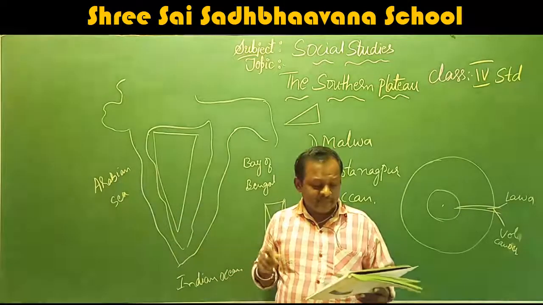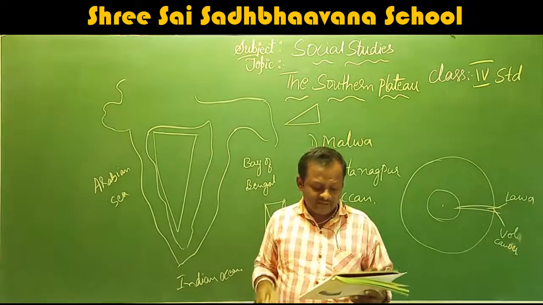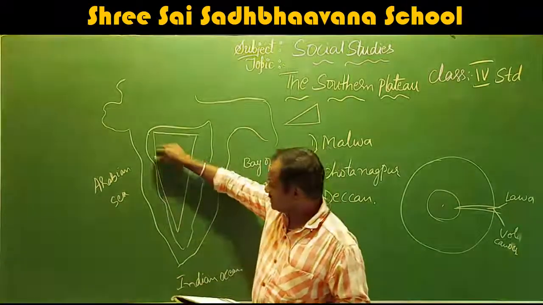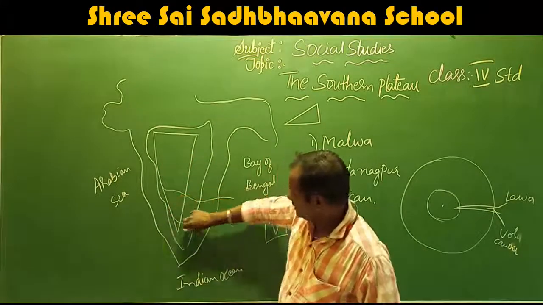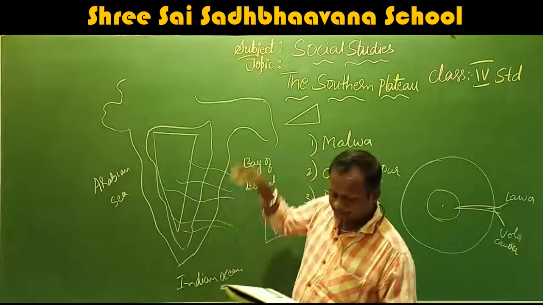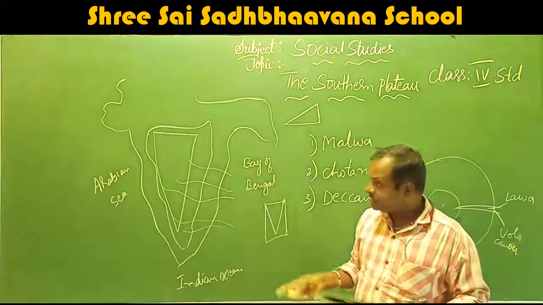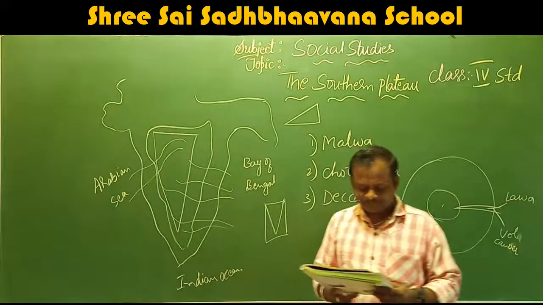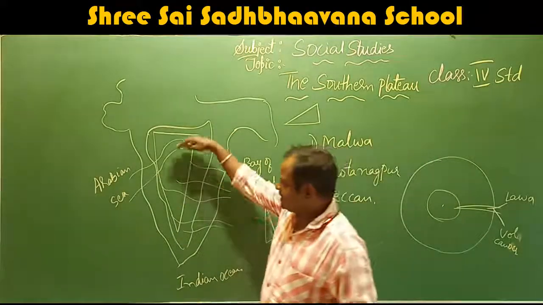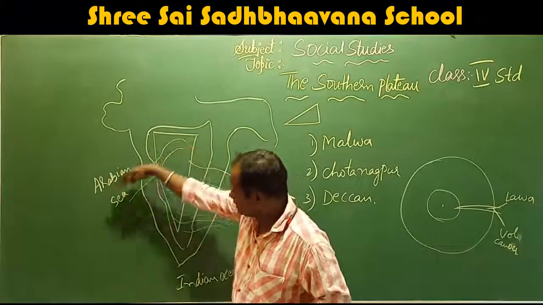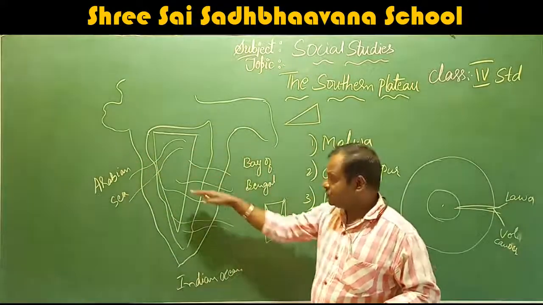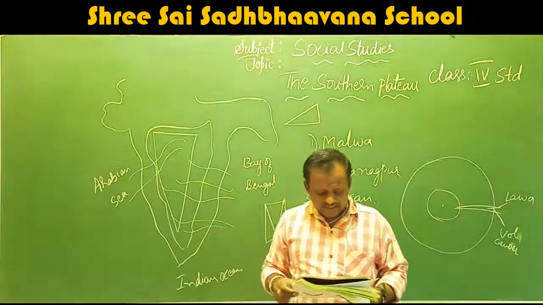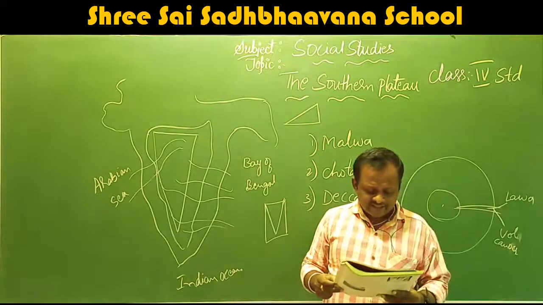Rivers Godavari, Krishna, Mahanadi, Kaveri and their tributaries flow from west to east into the Bay of Bengal, from this side to this side. River Narmada and River Tapti flow into the Arabian Sea, where the land slopes. That means here it has the slope, so these rivers flow this side.